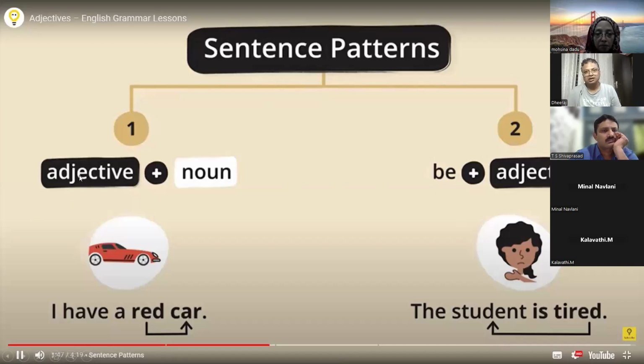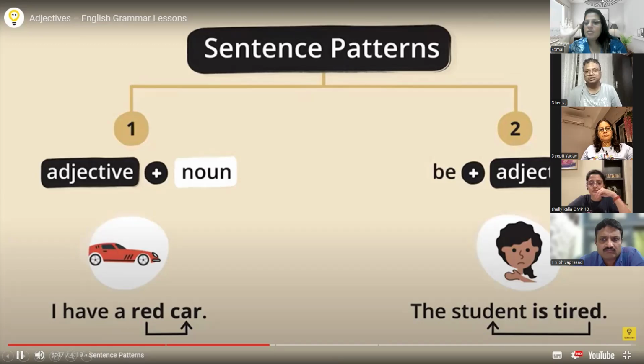There are some sentence patterns for adjectives that you should know. The first pattern is adjective plus noun. Adjectives are always followed by nouns. I have a red car: red is an adjective and car is a noun. The second pattern is be plus adjective. The student is tired. You may say there is no adjective in this sentence, but the student is tired. If the linking verbs is, am, are, was, were come, then after them also comes an adjective.